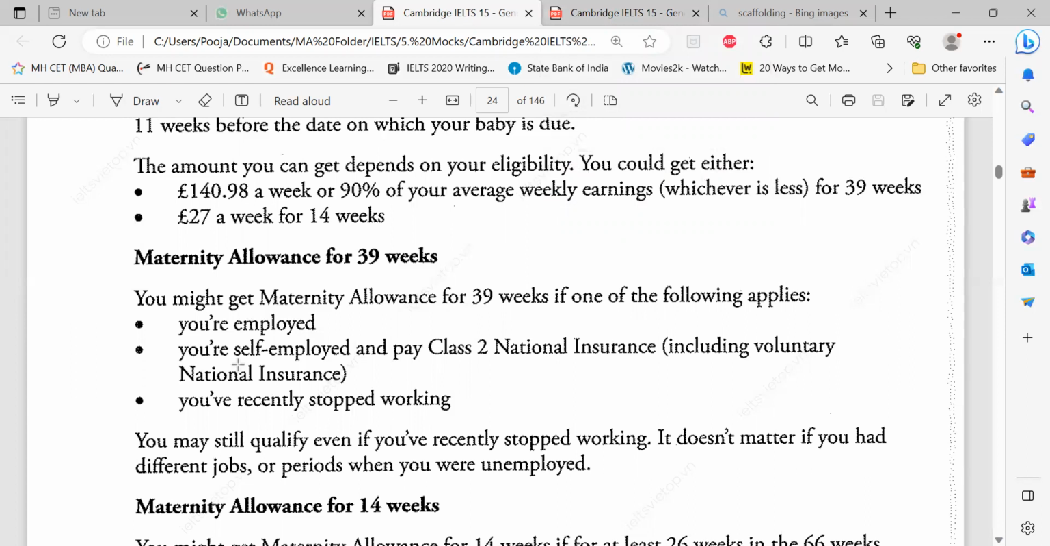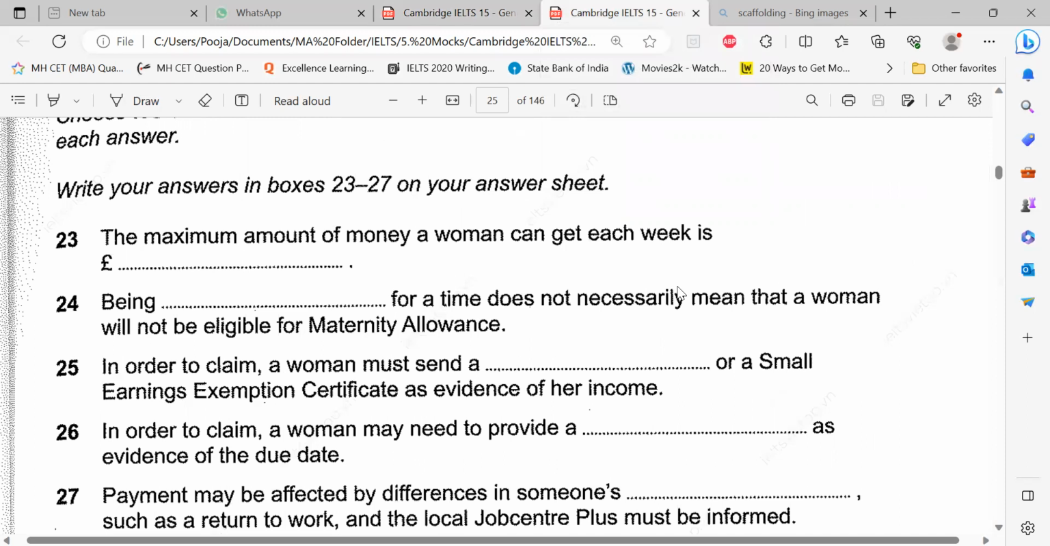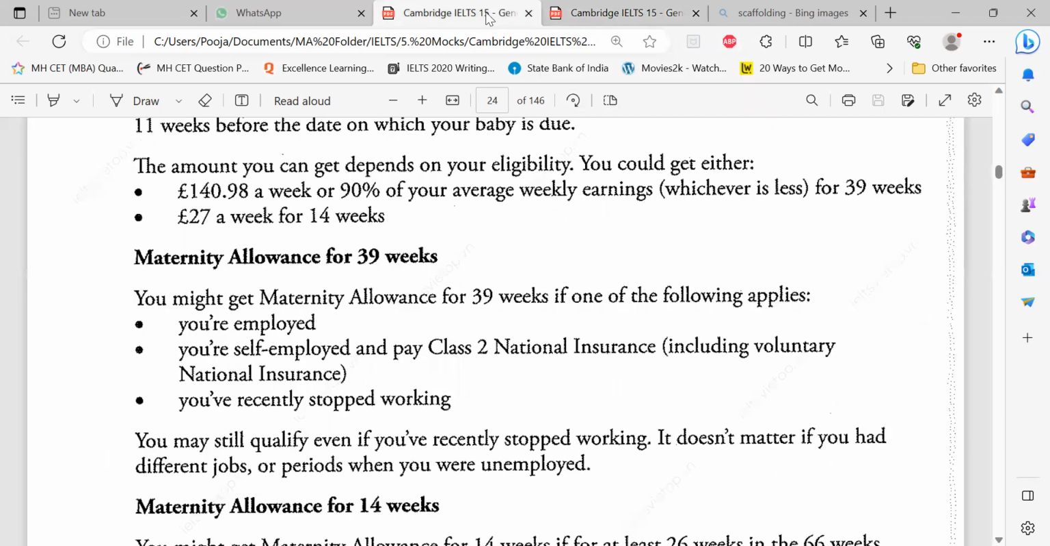For a time. Is it given for a time? No. For 39 weeks. You might get allowance for 39 weeks if one of the following applies. But then they are talking of being dash for a time, which does not necessarily mean that. Okay, so you said being unemployed, not employed, something like that. So yes, it is given here. The same word is given here.